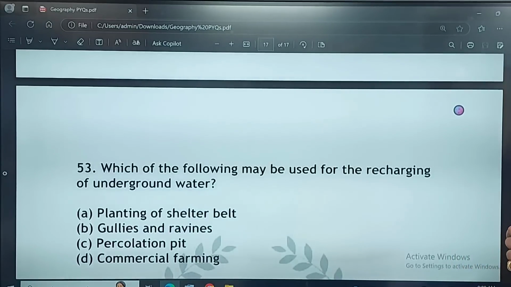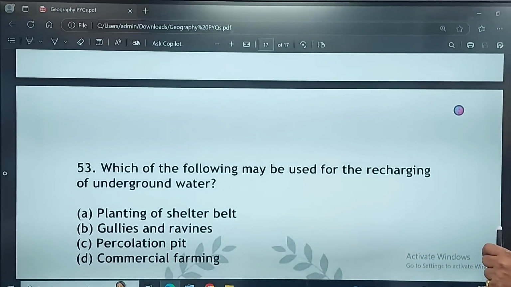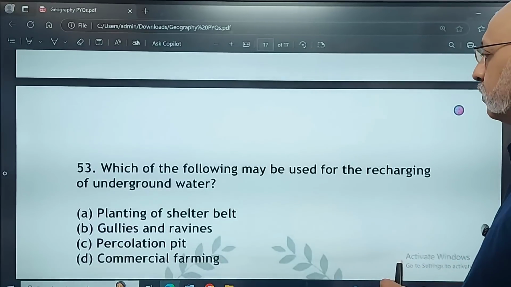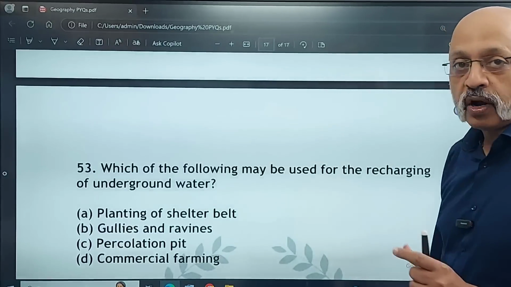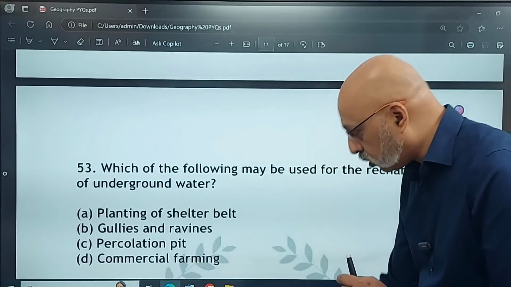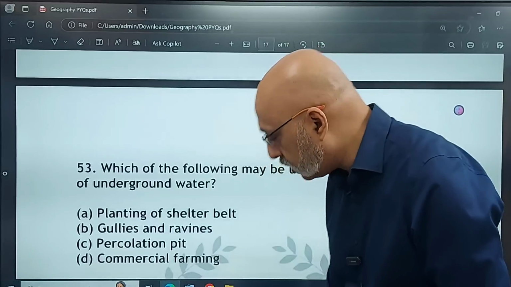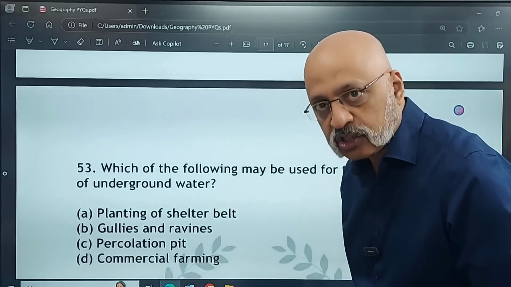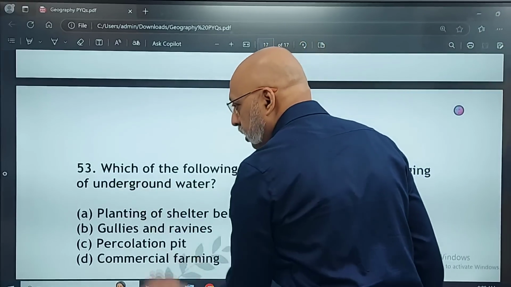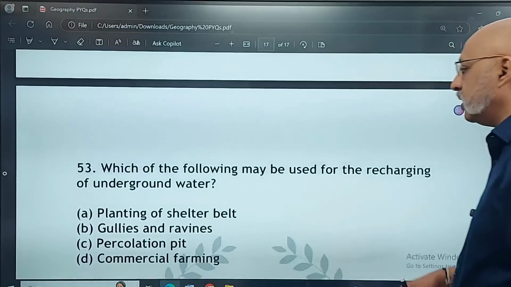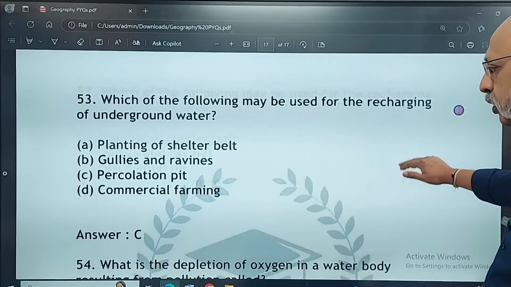Which of the following may be used for the recharging of underground water? Planting of shelter beds, gullies and ravines, percolation pit, and commercial farming. Which of these are used for the recharging of underground water? That is, to recharge your groundwater table. In urban areas you do rainwater harvesting, but this is more talking about the agricultural area. So which one will be used to increase and recharge your underground water table? So gullies and ravines obviously are not it. The correct option is percolation pit.